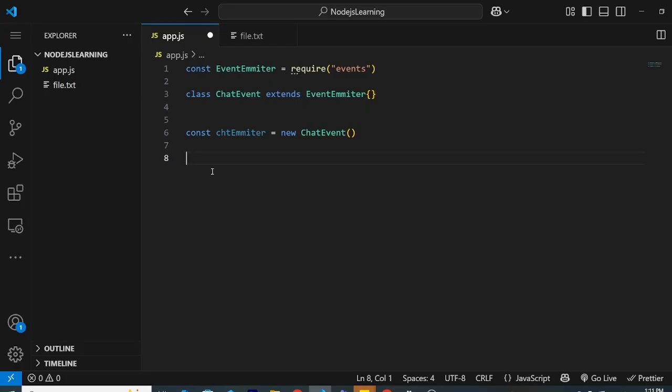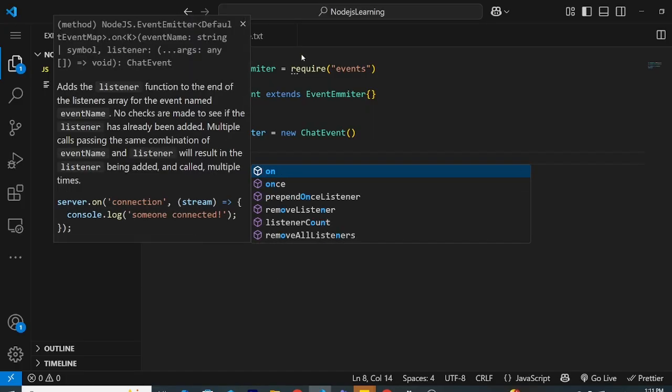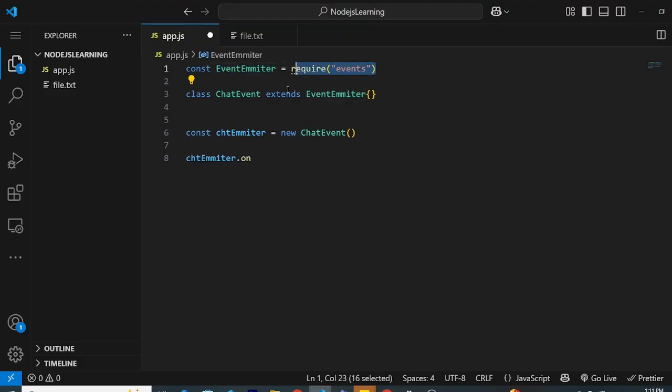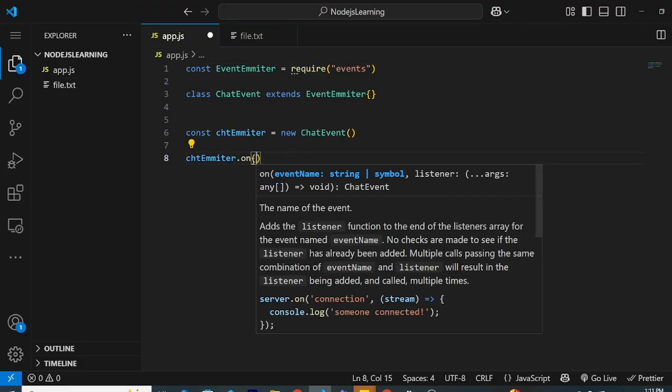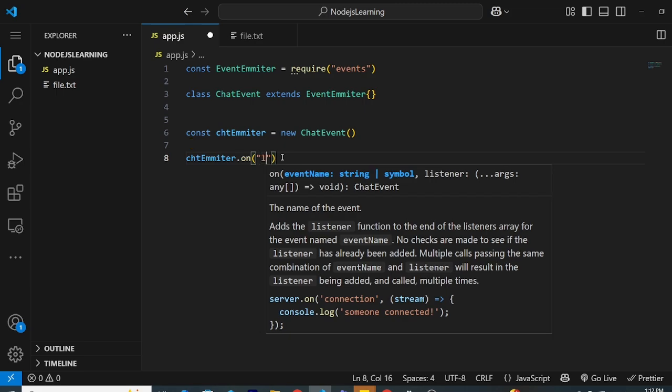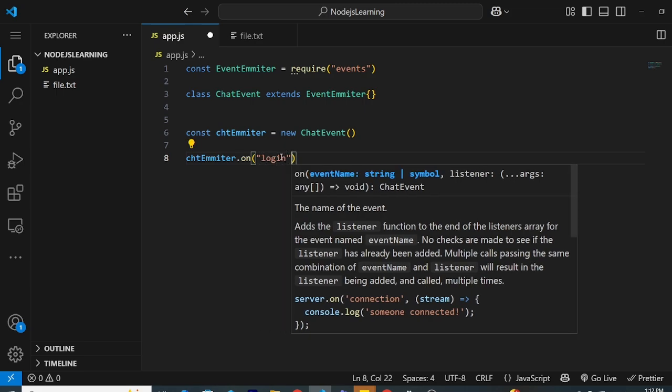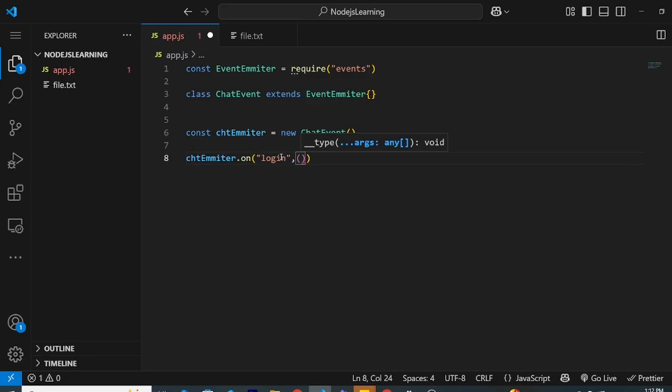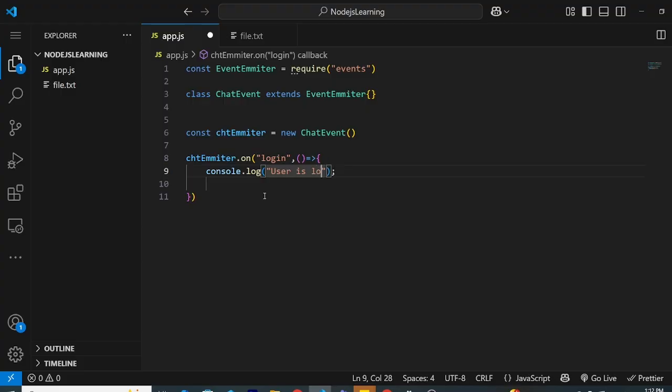So for example, let me just code it so that you can get a better understanding. chatEmitter.on, and this on method is coming from this EventEmitter in this module. We don't have to write it ourselves. This is a function that takes the name of the event first and then a callback function. As you can see, we can name it anything we want. So we can name it login, as I said, I want to make a login event, and then comma, and then a callback function. Currently we can just say user is logged in.